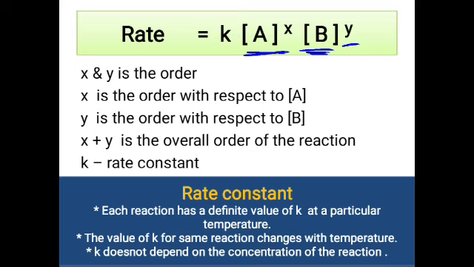For each reaction there is a definite value of k at a particular temperature, but this value can change with a change in temperature. It will remain the same for a particular reaction, but if you change the temperature, the k value also changes, and it doesn't depend on the concentration of the reactants.